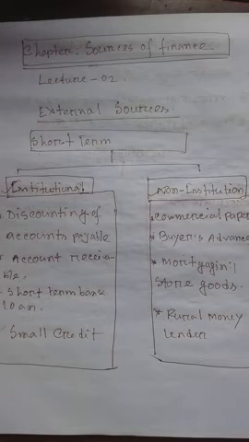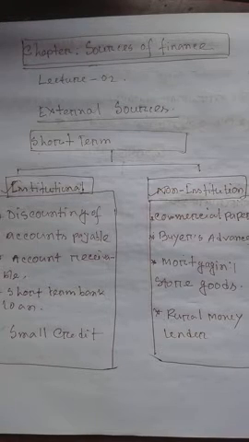He or she can sell those bills and convert them into cash money. This is called discounting of accounts payable.